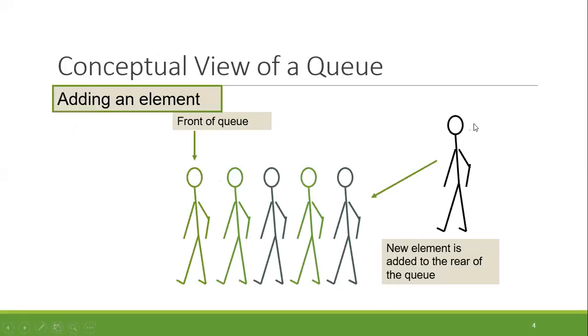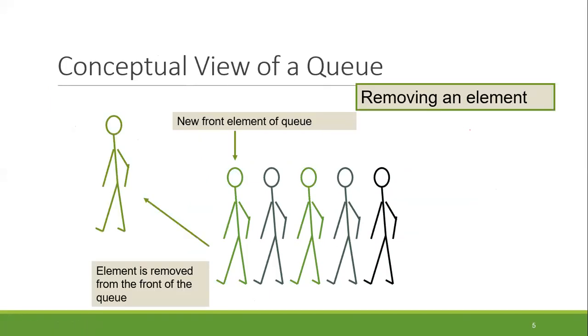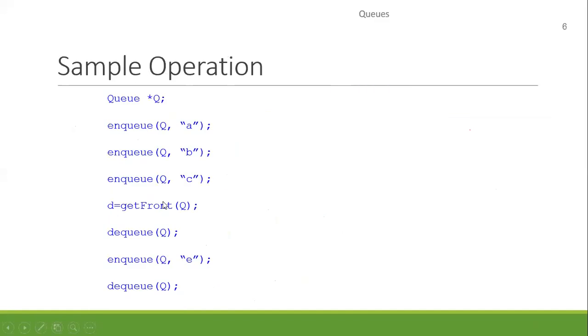Now let's go for another example. This is the one that I've been talking about. Every time you add something, it goes to the last of the line, and whenever someone leaves, he leaves from the front of the line. This is all about the conceptual view of a queue. If you want to remove an element, the item is removed from the front of the list. If you want to add an element, it is added to the last of the list. Now let's see how a queue operation works. We have seen the definition of queue and how a queue works.